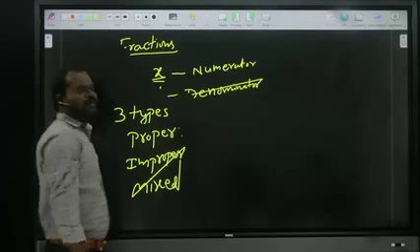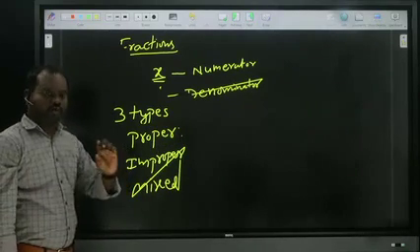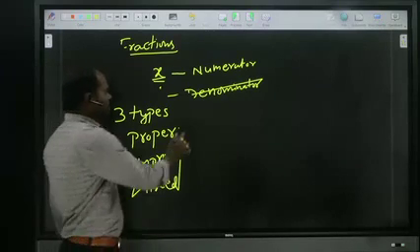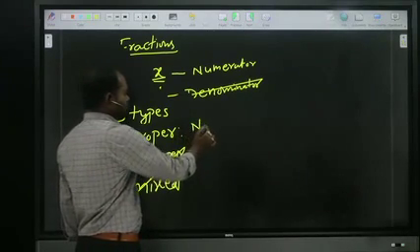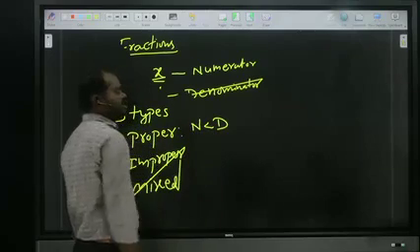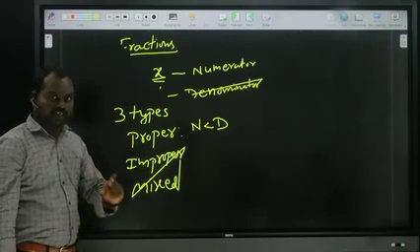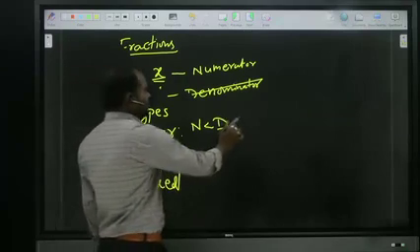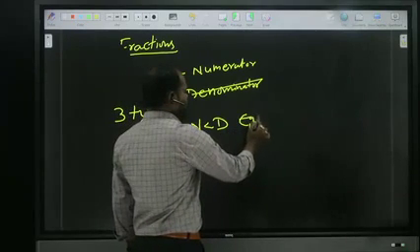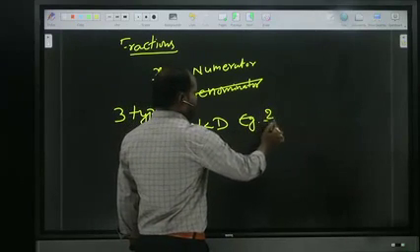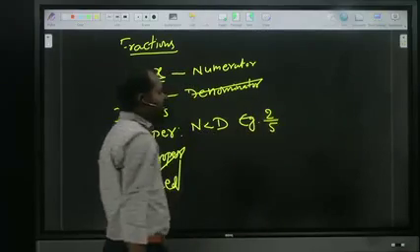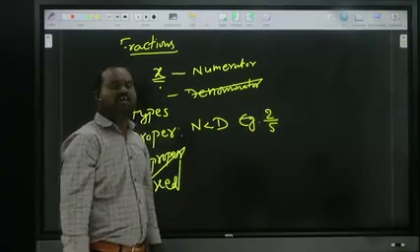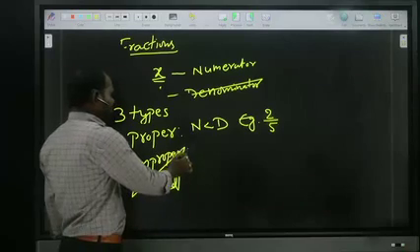Basically, proper means the numerator should be lesser than the denominator. Whenever the numerator is lesser than the denominator, it is a proper fraction. For example, 2 by 5. It is proper. The numerator is lesser than the denominator, so it is a proper fraction. Okay?